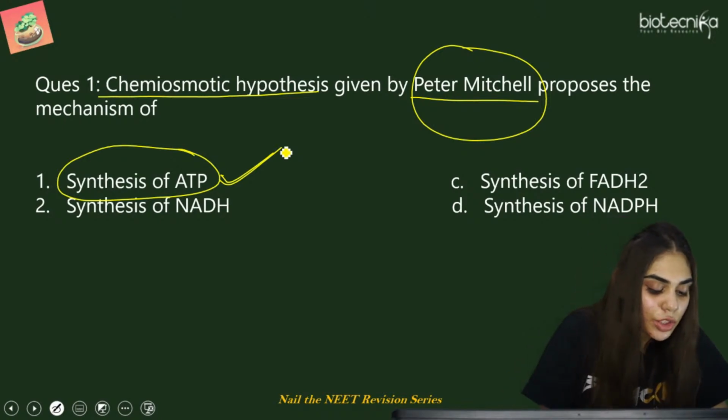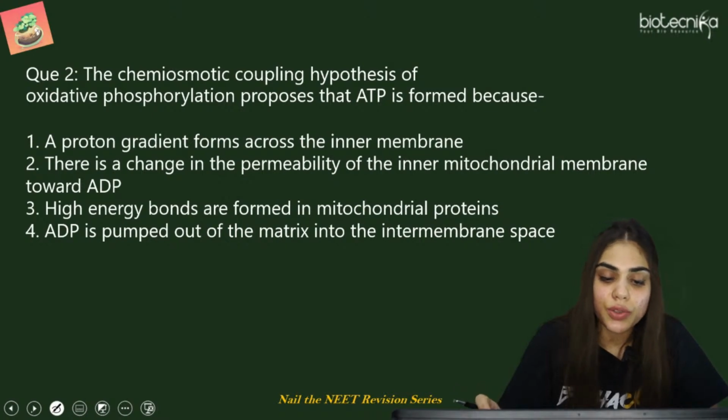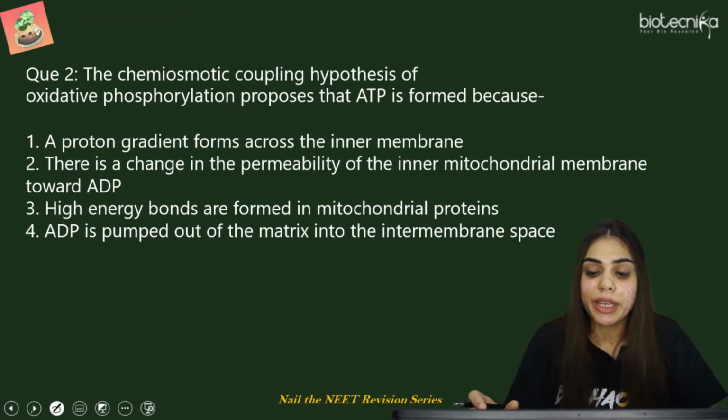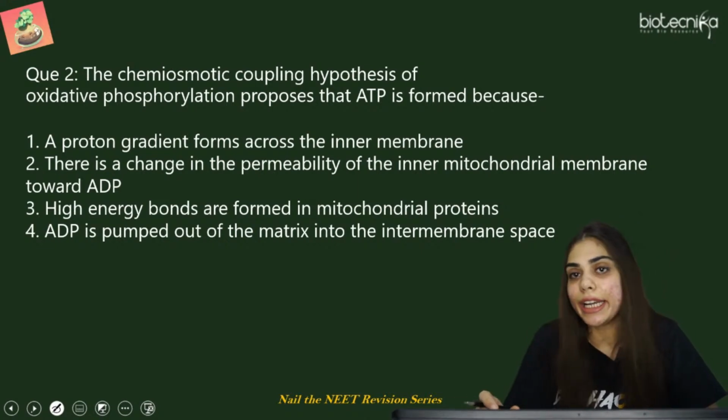Now let's come to question number 2. The chemiosmotic coupling hypothesis of Oxford proposes that ATP is formed because: a proton gradient is formed, or a change in permeability, or high energy bonds are formed, or ADP is pumped out into the intermembrane space.